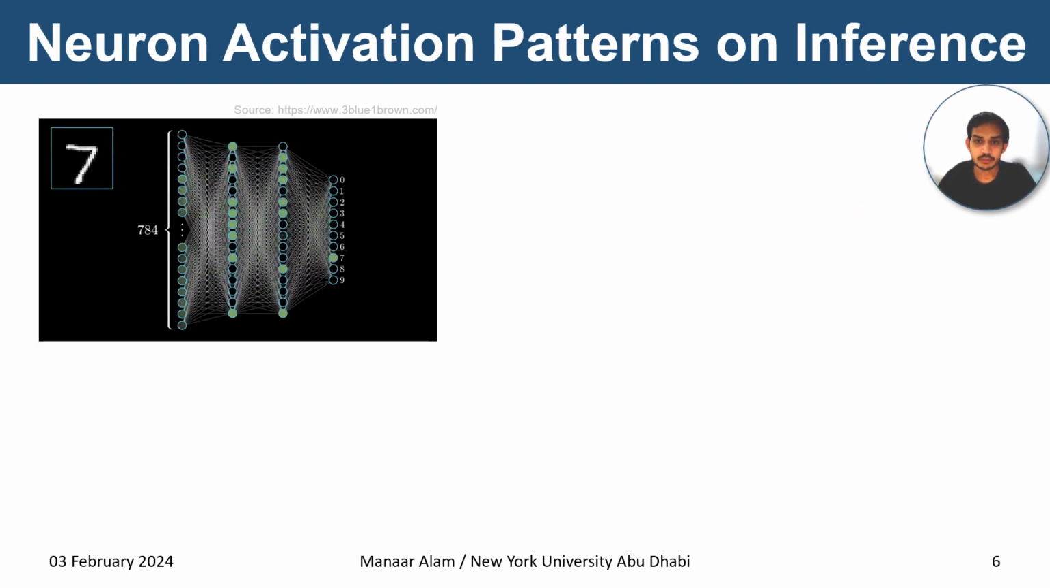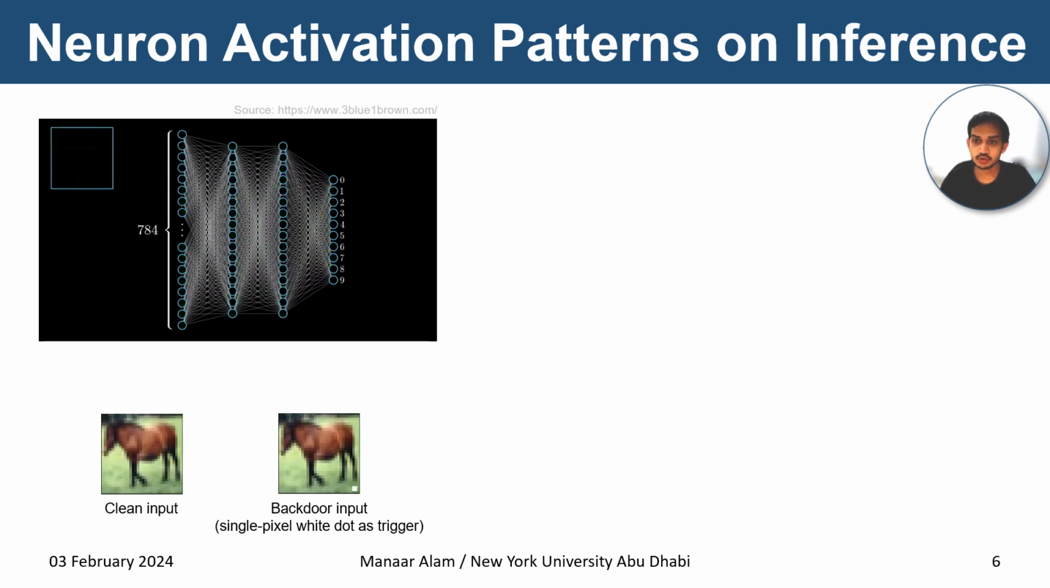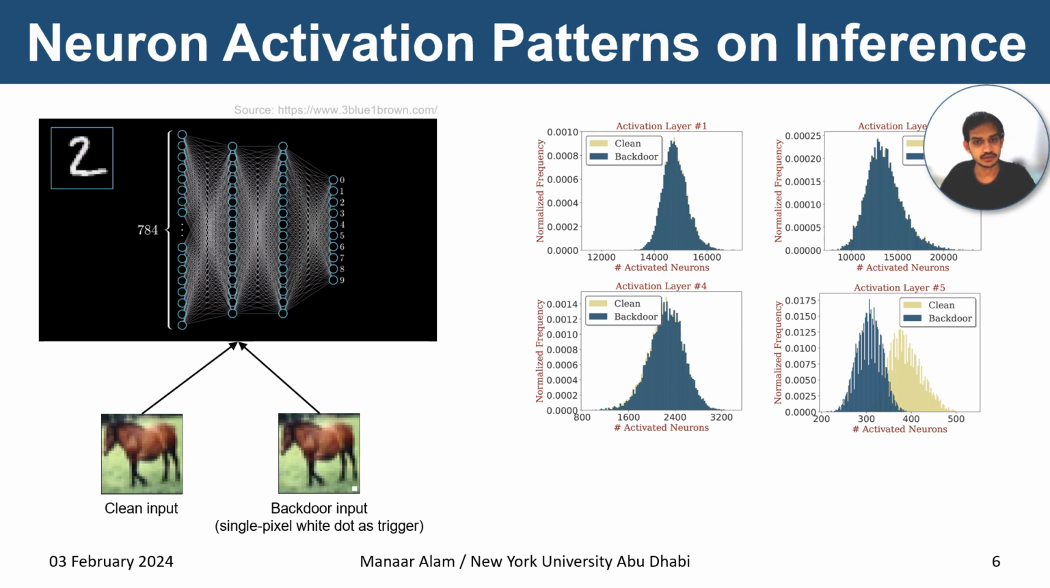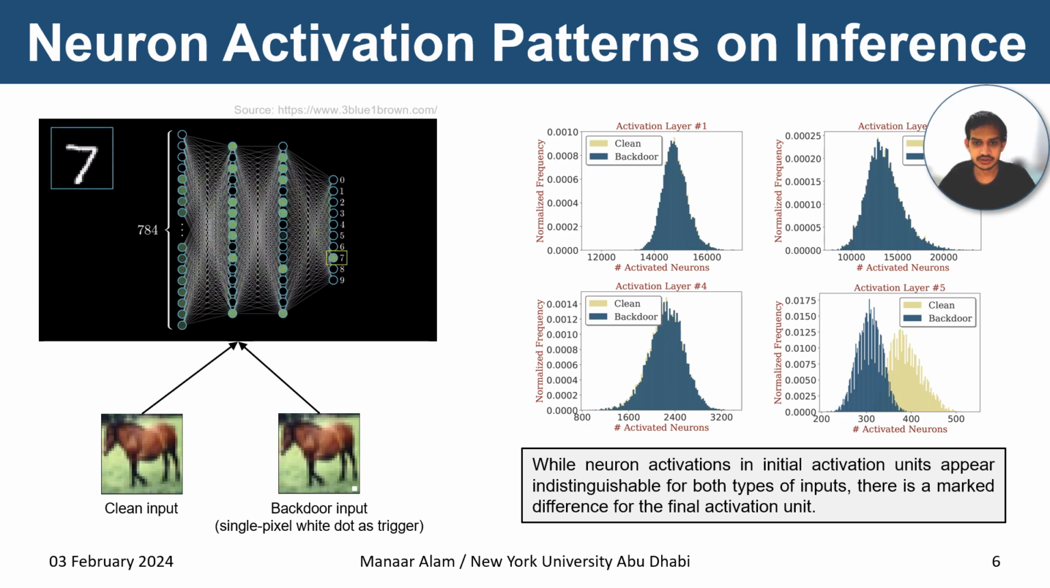Before we go to the methodology, let us first take a look at the motivation behind it. When a neural network processes different types of input, it generates different patterns of neuron activations in the intermediate layers. Now let us consider two inputs. One is clean and the other is backdoor, where the trigger is a single pixel white dot. What we observed in our experiment is that during inference, these two different input types create different activation patterns in the intermediate layer. While neuron activations in the initial activation units appear indistinguishable for both types of input, there is a marked difference for the final activation unit.